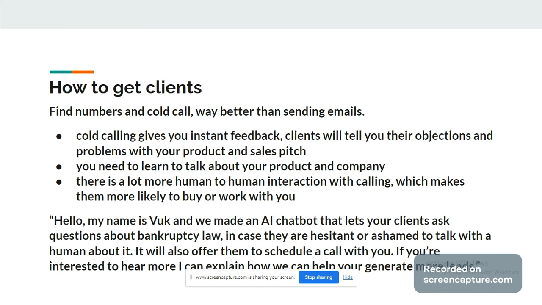The main reason you want to cold call them is because they will tell you what's wrong and why they don't want to buy. If you just email, they're not even going to respond, or they're going to respond with some nonsense excuse, but you will not know the real reason they're not buying and their real objections. Then you need to address those objections later or with other clients, or think about how you're going to address those objections they have. This is a simple script I made for cold calling.